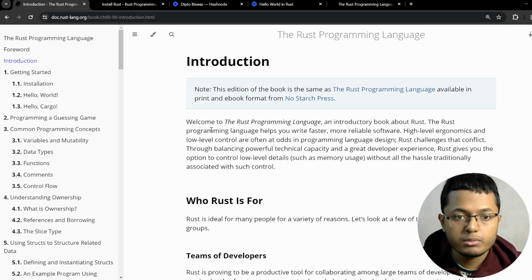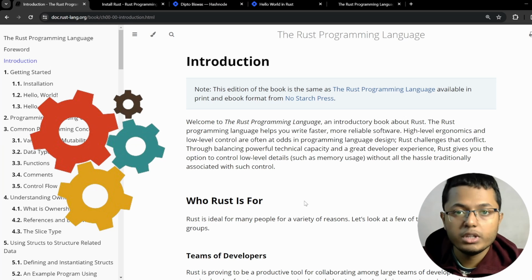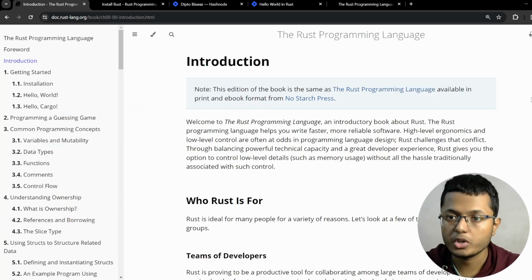So, what they're saying: Welcome to the Rust programming language, an introductory book about Rust. The Rust programming language helps you write faster, more reliable software. High level ergonomics and low level control are often at odds in programming language design. Rust challenges that conflict through balancing powerful technical capacity and a great developer experience. Rust gives you the option to control low level details, such as memory usage, without all the hassle traditionally associated with such control. So, what they're saying in short is Rust allows you to do low level programming with the developer experience of high level languages. We will discuss more of this with time. For now, we can proceed ahead.